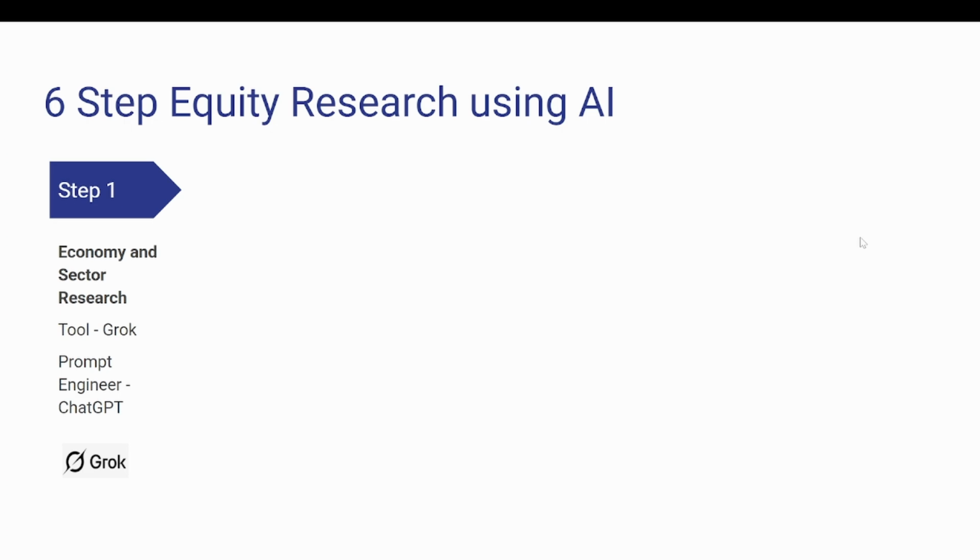ChatGPT, I've noticed, is quite good in prompt engineering compared to, say, other LLMs. It's also quite capable, probably one of the best all-rounder LLM models out there. But there are certain benefits of using Grok for research. Grok has access to the huge library of x.com, and it is a very powerful tool in getting validated results, fact checking, and weaving data with narratives based on my experience. So that's the reason we will be using Grok for conducting the economy and sector research.